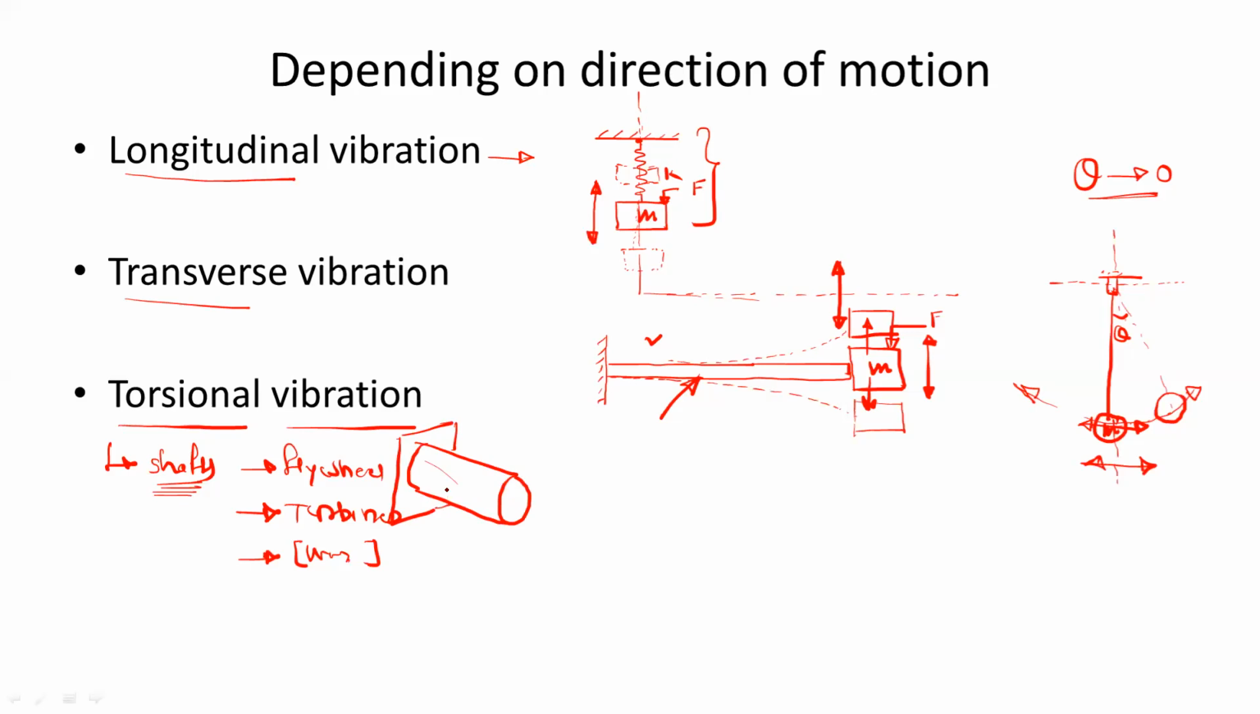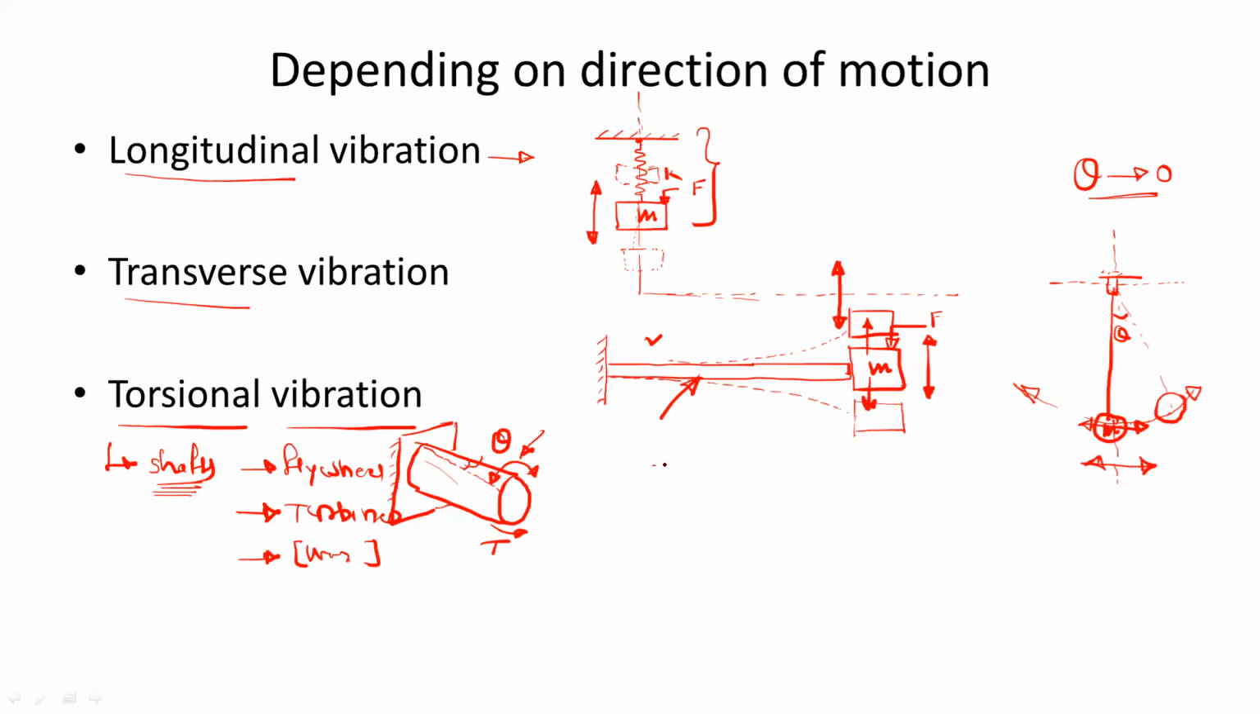So if you take the shaft which is fixed at one end, and if you apply the torque or moment at the free end, then it will deform. So this is the twisting by a very small angle theta. And if you release this torque, then it will vibrate in this direction. Such vibration is called torsional vibration.